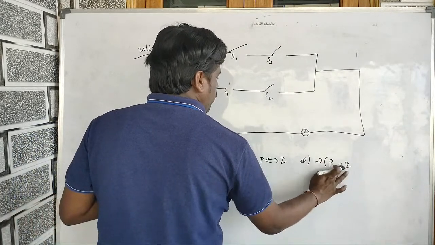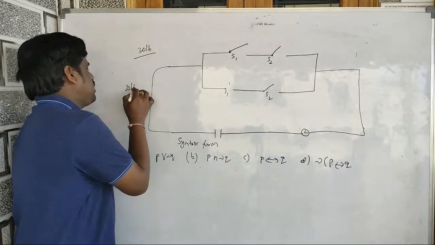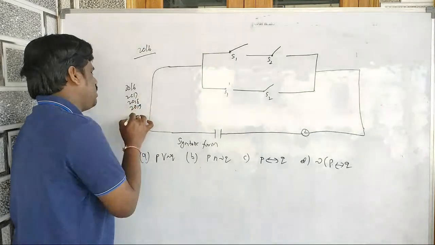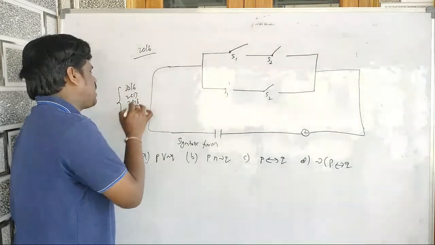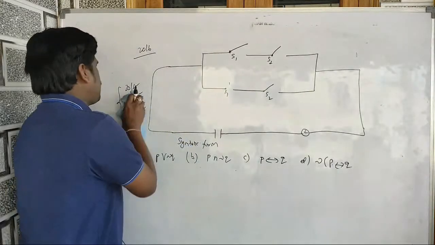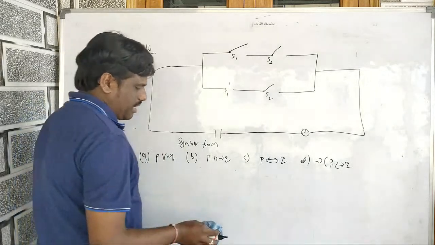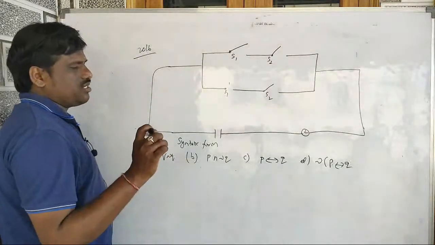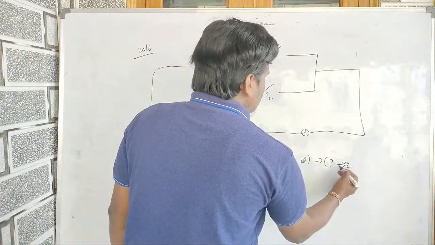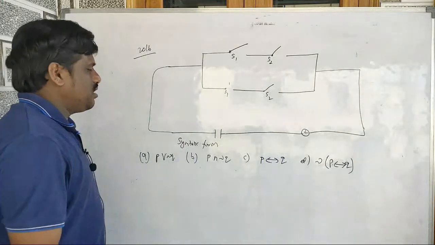See, what am I going to do here? 2016, 2017, 2018, 2019, 2020, five years. I am going to explain these five years, and that is sufficient. You can do five more years on your own. Previous year questions are important, and you come to know what type of questions they ask in MHT-CET. That's it.